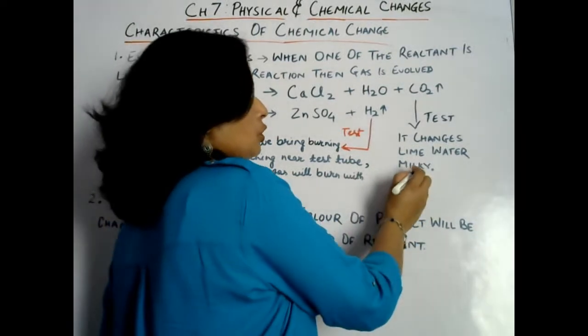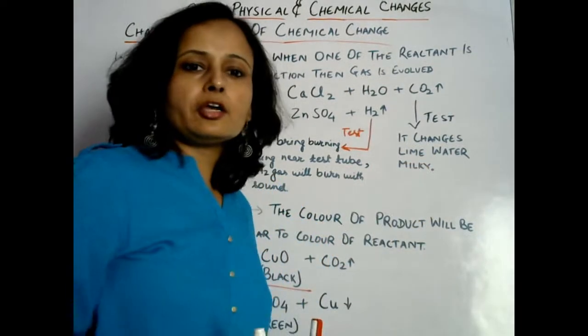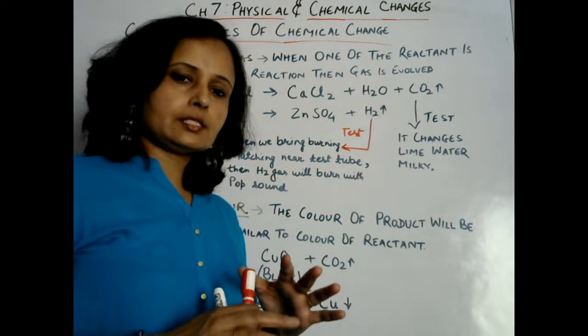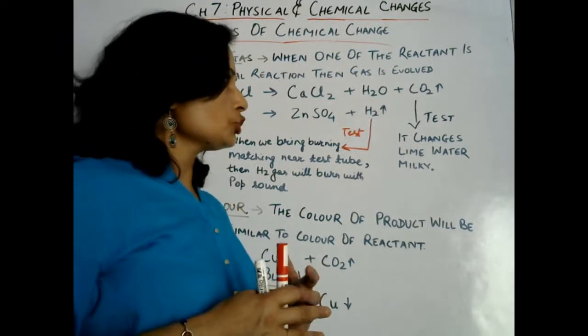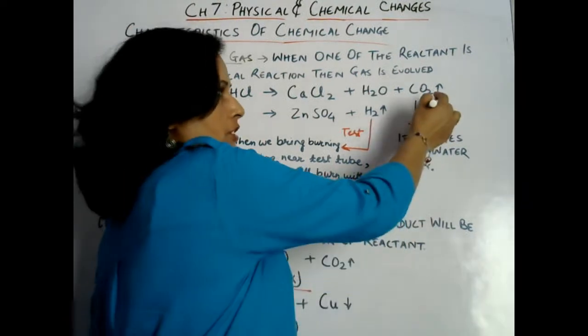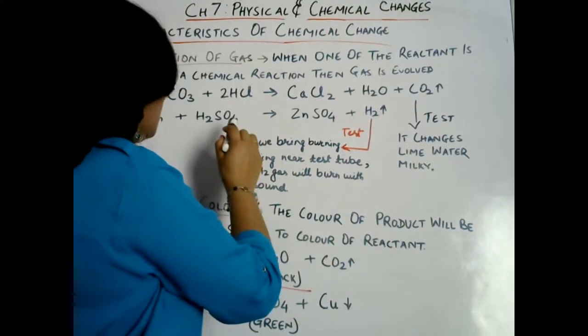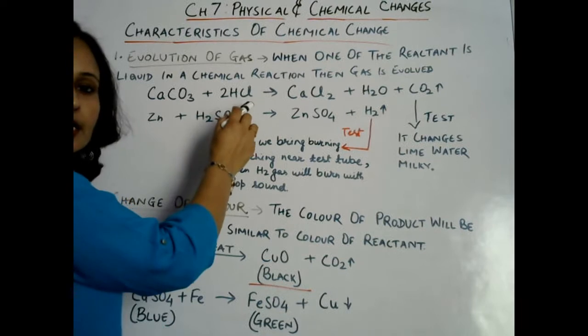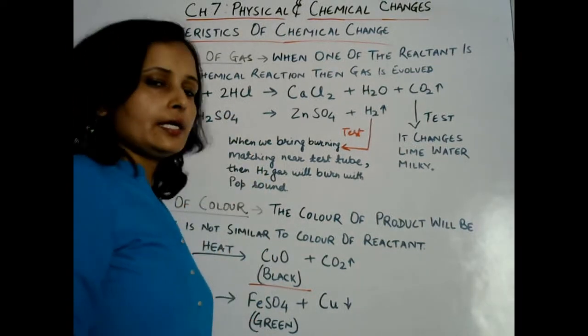Okay, so this is the test for carbon dioxide gas. It turns lime water milky. So this shows that carbon dioxide gas is released when calcium carbonate reacts with hydrochloric acid.